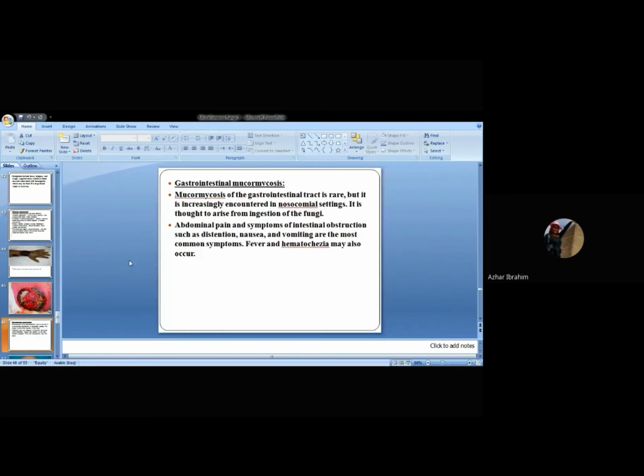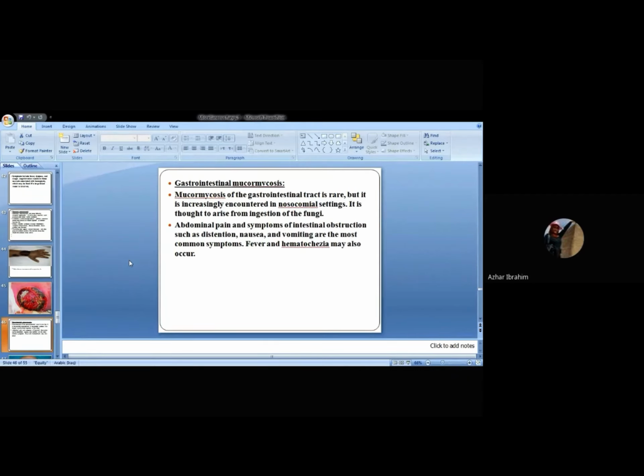The other disease caused by mucor or zygomycetes in general is gastrointestinal mucormycosis, which mainly affects the gastrointestinal tract. Although it is rare, it is a very important phenomenon. It is mainly encountered in nosocomial settings, in hospitals for example, and it mainly arises from ingestion of the fungi. Ingestion of the spores of fungi may cause this phenomenon.